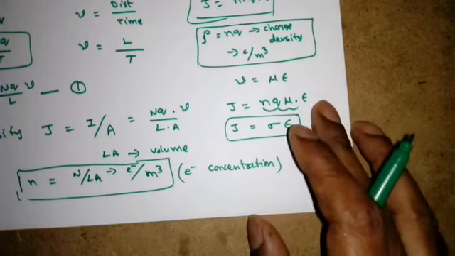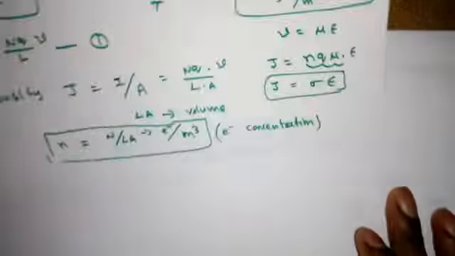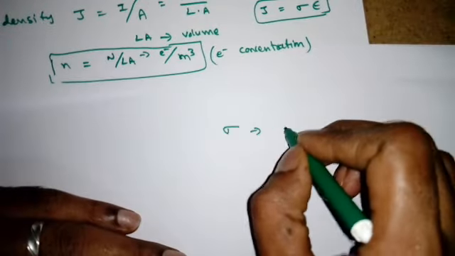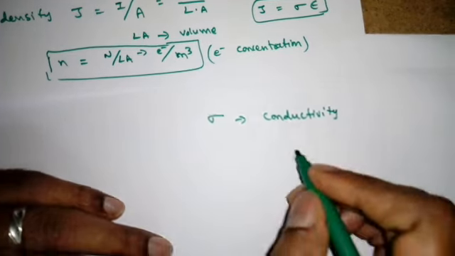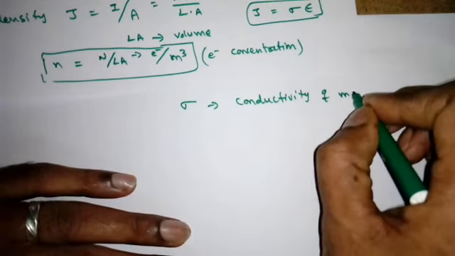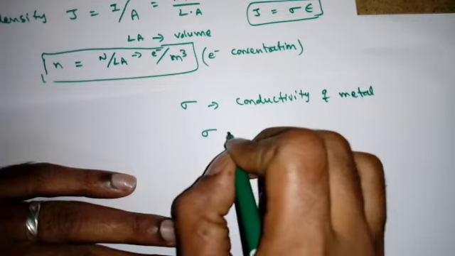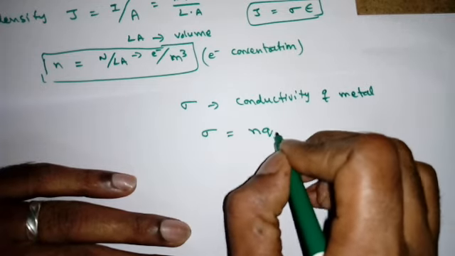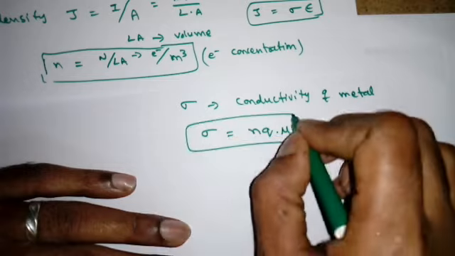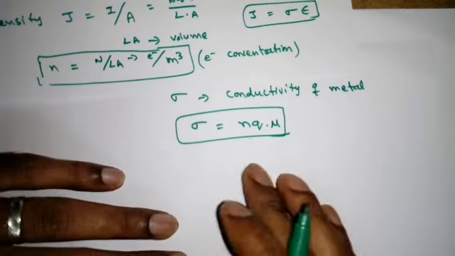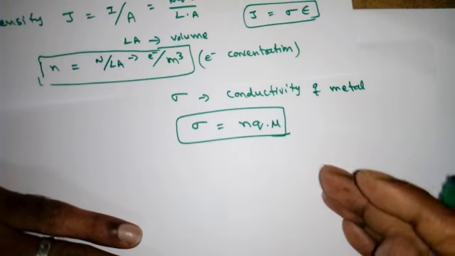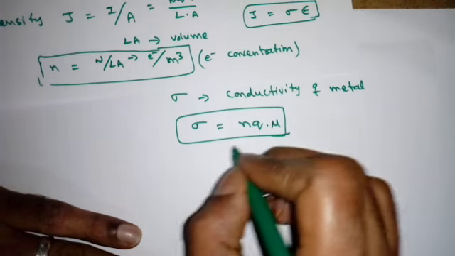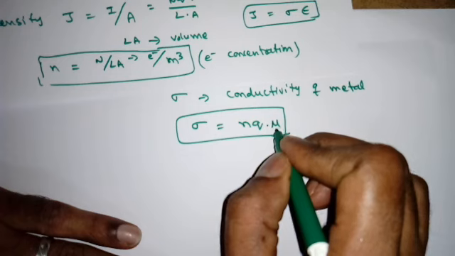Now what is this? Sigma is called conductivity. In this case we are discussing the metal, so conductivity of metal. And sigma is equal to nq into mu. This equation we will use so many times for the semiconductors, like intrinsic semiconductor, extrinsic semiconductor, etc. So you have to remember nq into mu. What is mu?